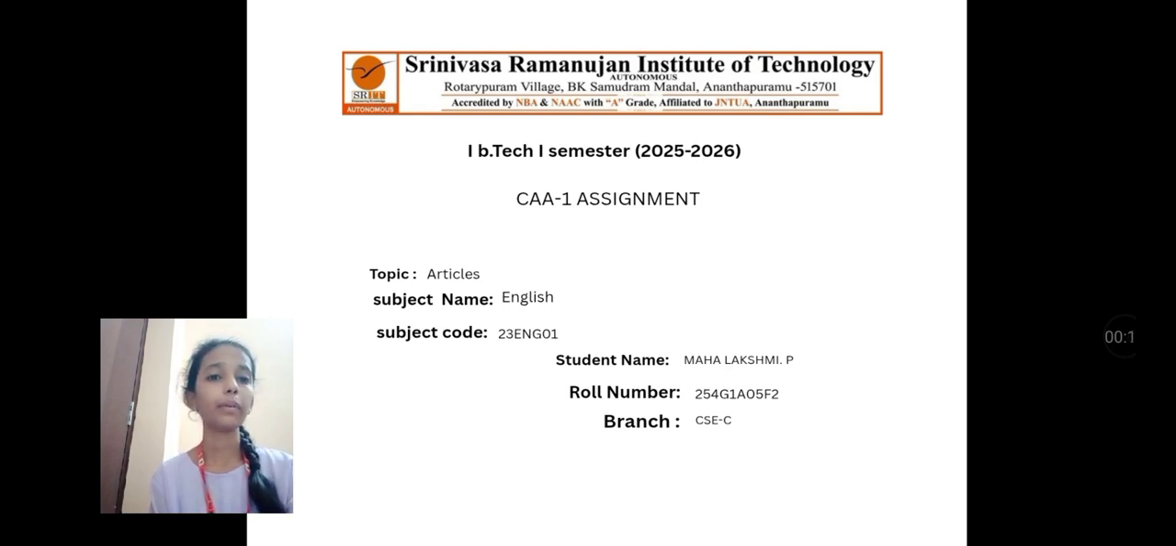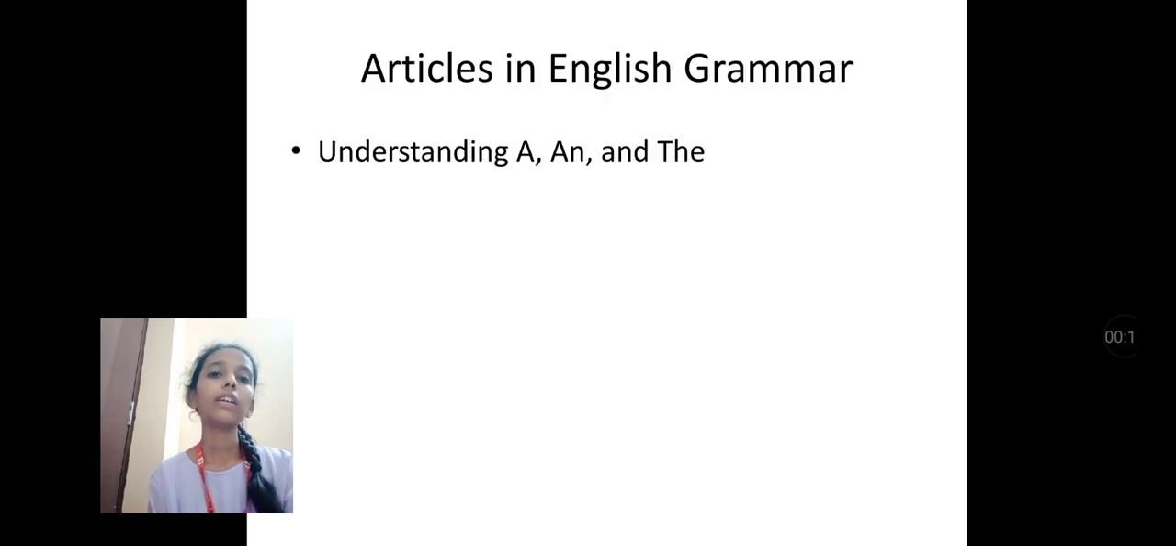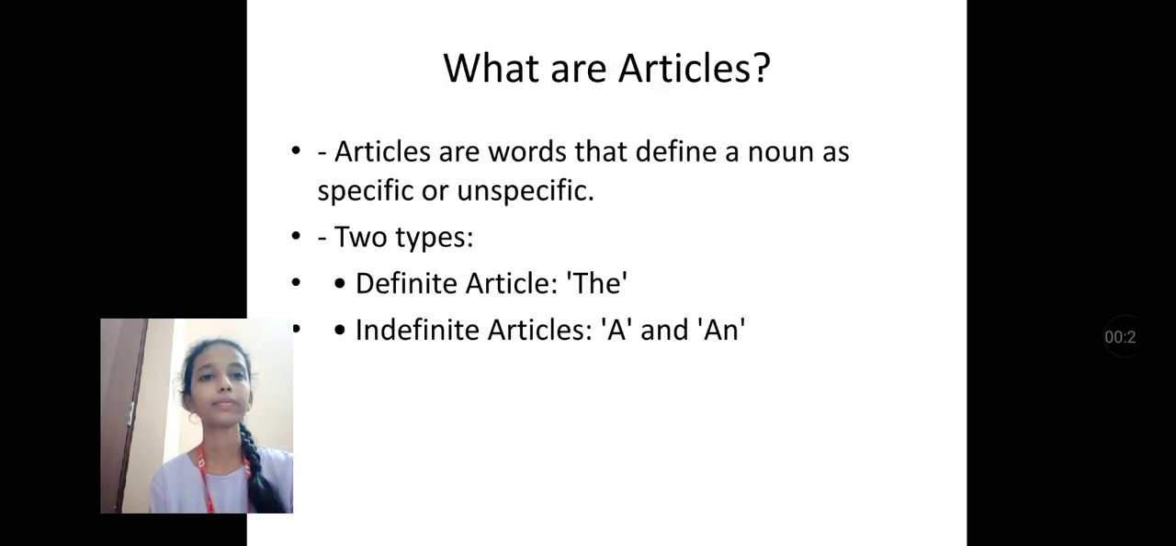Today I am going to explain a topic called articles. In this, we are going to know what is meant by an article, when we use these articles, and what is the use of articles. Articles are words that define a noun as specific or unspecific. There are two types: definite and indefinite articles. Definite is the, and indefinite is a and an.